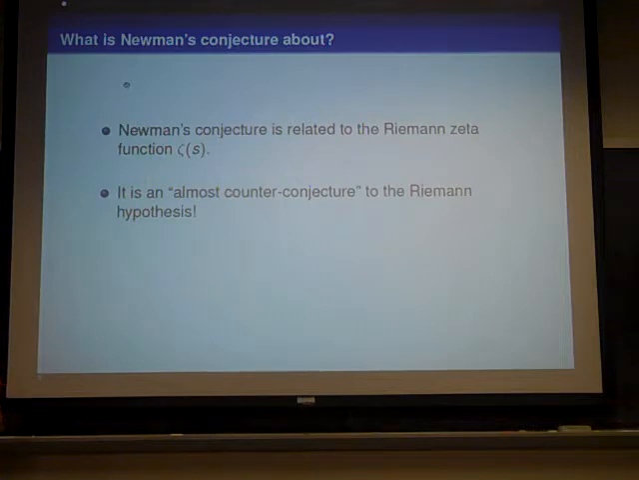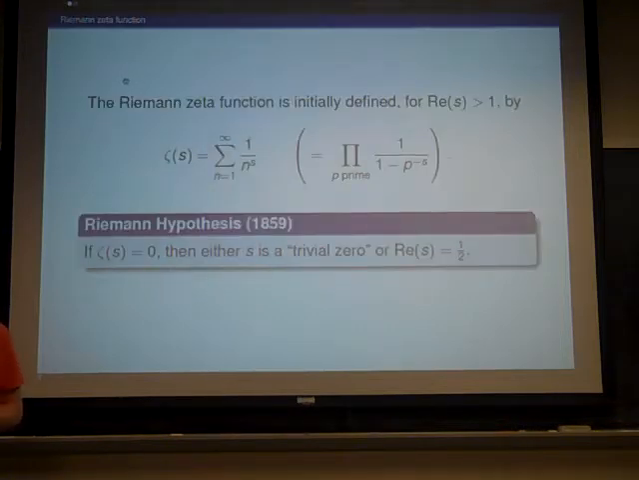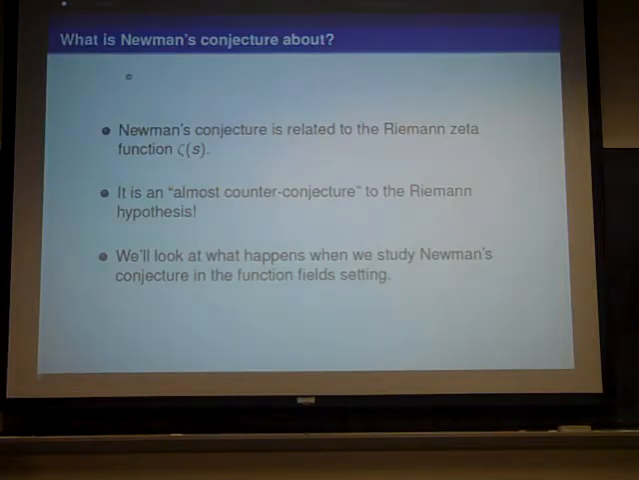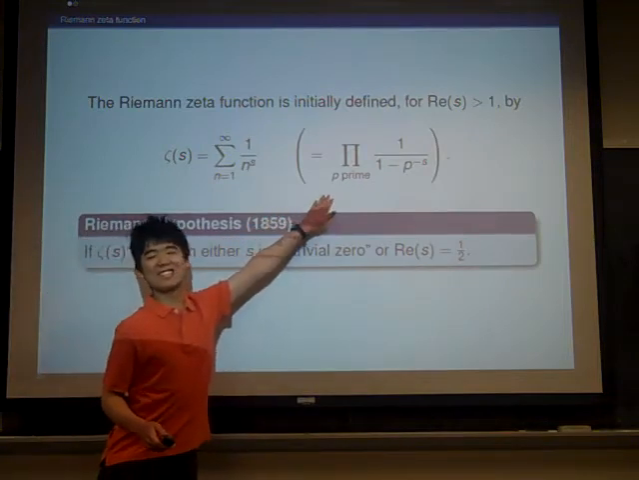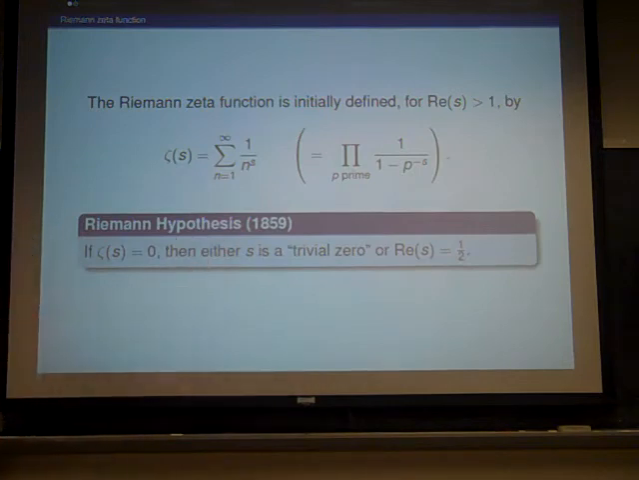Okay. So this last summer, I was looking at what happens when we study Newman's conjecture in the function field setting, so I'll be presenting on that as well. So first, here's the Riemann zeta function. Because of this factorization to primes, that's why number theorists care about it so much.